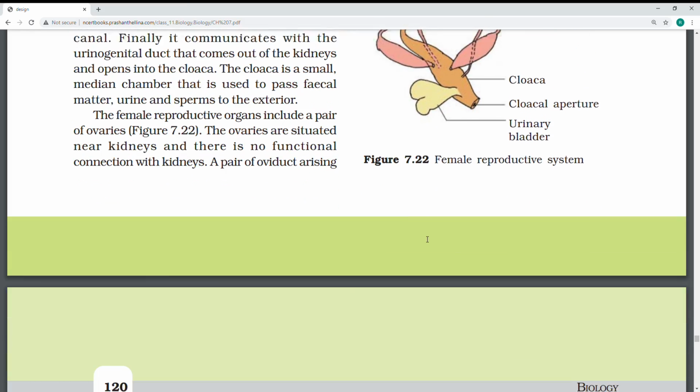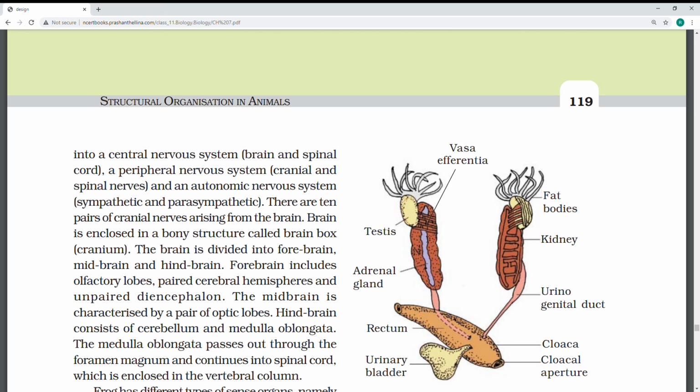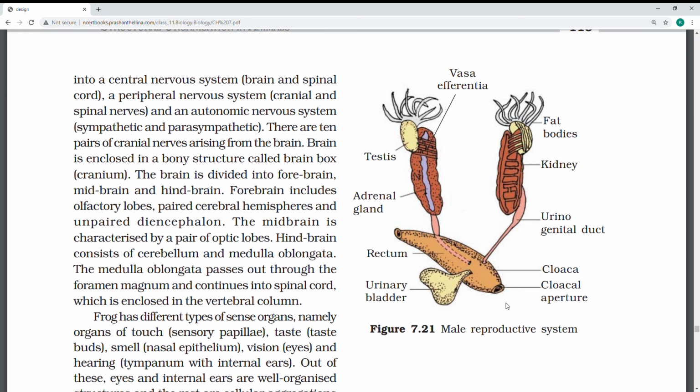See the reproductive system of the frog. The male contains testis and vasa efferentia. This is the kidney for the excretory system. The fat bodies, beautifully, if you see yellow glands, you can see urogenital duct and cloaca, cloacal and urinary bladder, rectum. Like humans, everything gets collected and passes outside. For the reproductive system, it is dioecious, development is through a larval stage, the tadpole, which is indirect, and fertilization is external, outside.